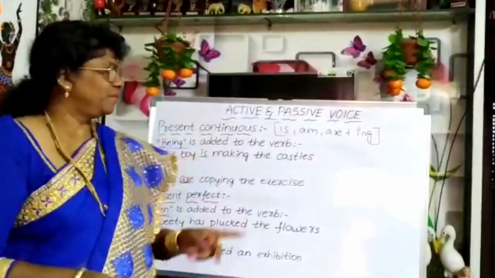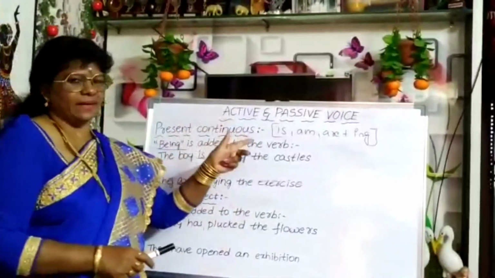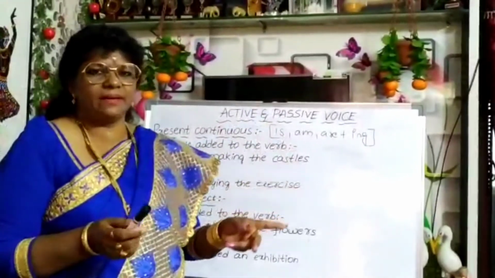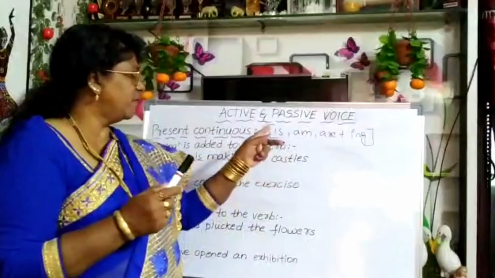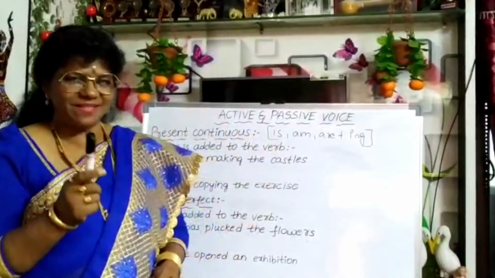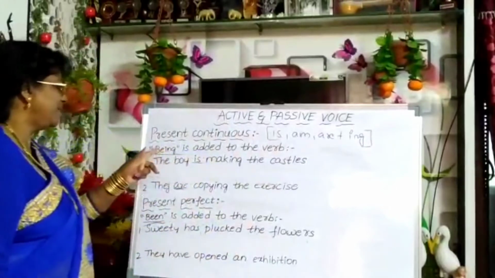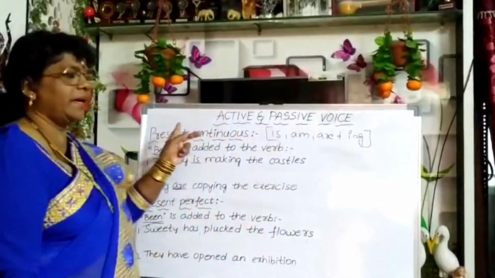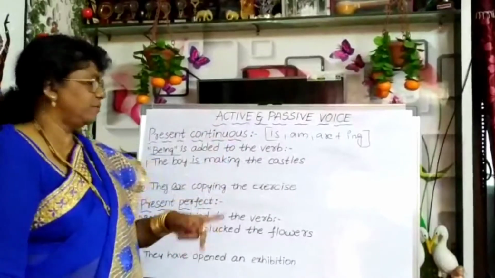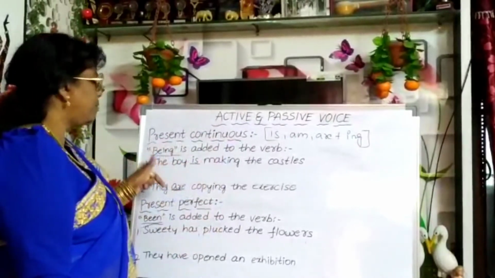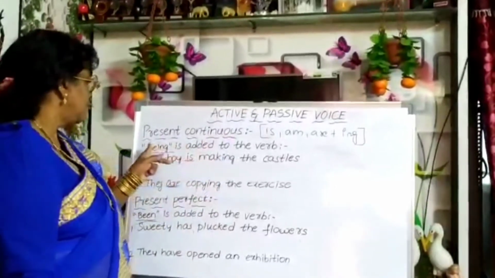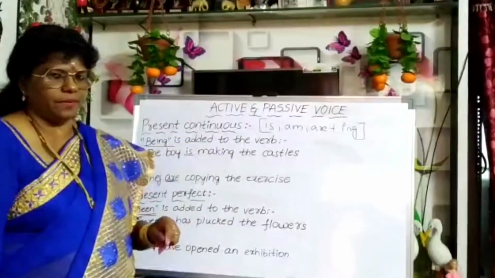Okay, fine. Now, present continuous. When we speak present continuous, immediately the verb forms must come to our mind: is, are plus ing. Here, whenever we are making present continuous tense from active to passive, we have to use being. Being must be added to the verb.